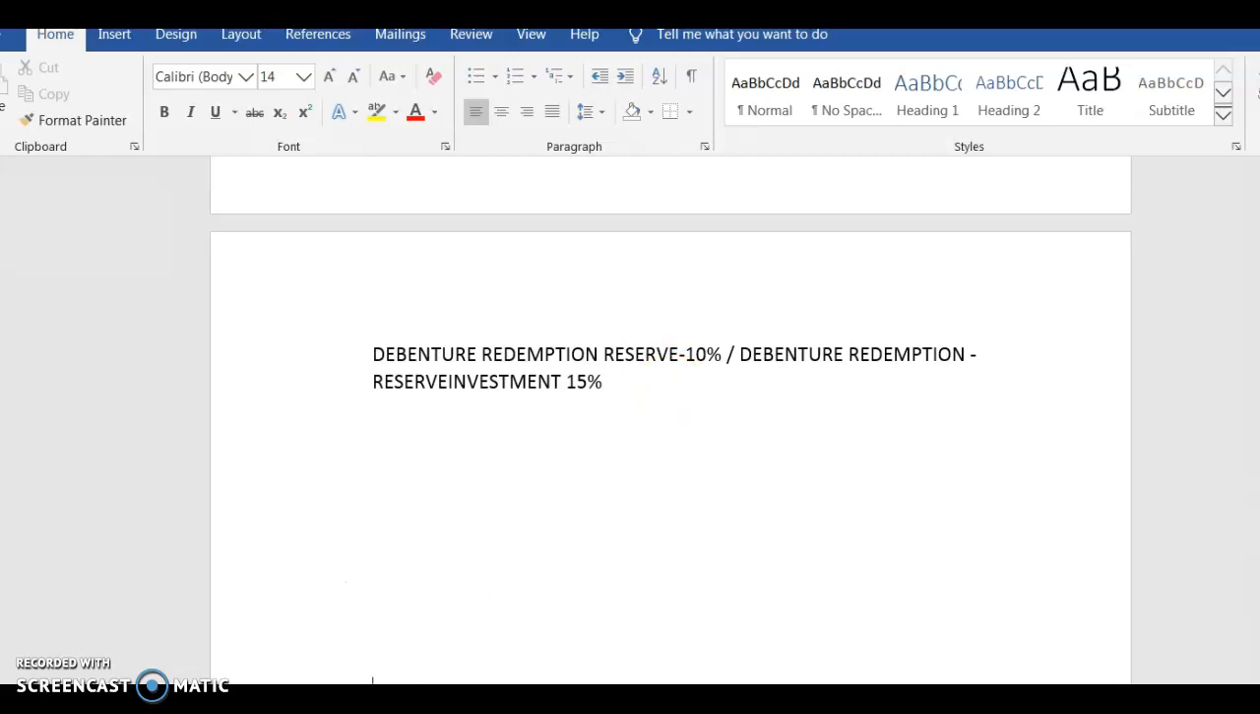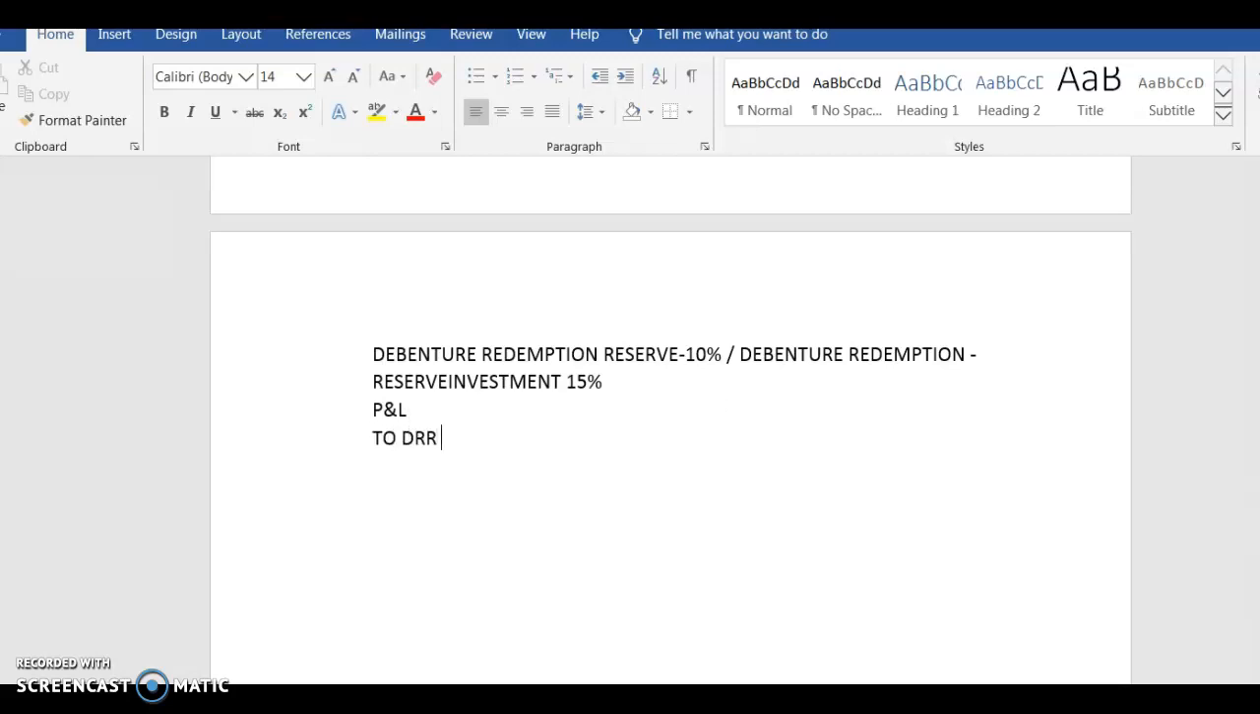We have understood one part of it, that we are creating a reserve. From what are we creating a reserve? From P&L we are creating a reserve. So obviously for creating that reserve, the first entry that you will pass is, let's say there are 5 years, and after 5 years you have to redeem. In the first year you will first create the DRR. So the entry will be P&L